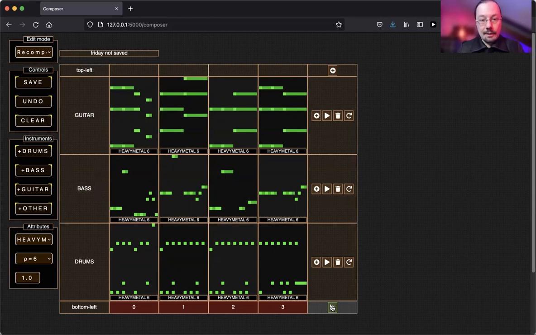And the beauty is it does not only predict bars standalone, it takes into account all the other bars that already exist. So if I would compose another guitar, which I might be tempted to do in a second, it would take into account the drums, the bass, and the already existing guitar, and compose something that is harmonically sound. Compose something that actually fits the music that we already have. So let's add another guitar and see where we are.